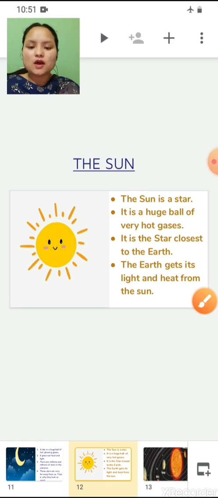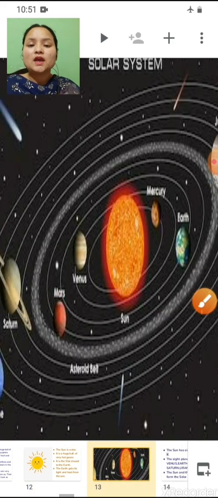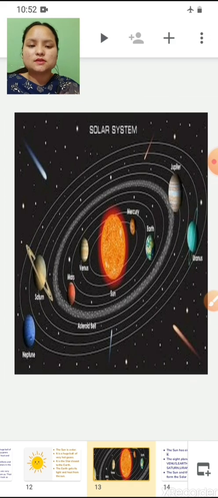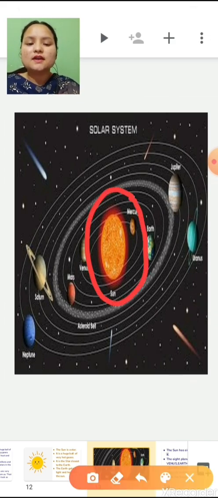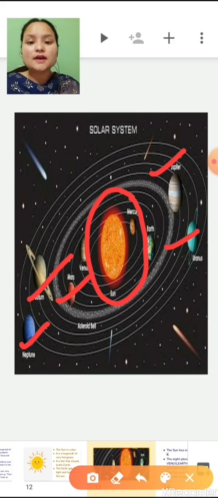Now let's talk about what this is known as. It is known as the solar system. This is called the solar system. Here the Sun is in the center and the rest of the planets are orbiting or traveling around the Sun, circling around the Sun. This is our solar system where the Sun and 8 planets are present. This is the solar system, okay.